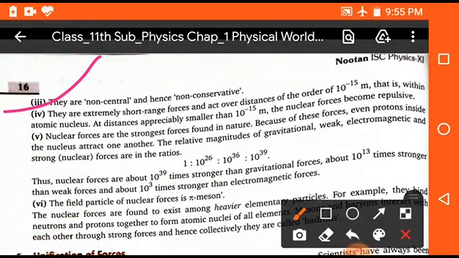They are non-central and hence non-conservative. They are extremely strong range forces and act over distances of the order 10 to the power minus 15 meter, which is very small. Nuclear forces are the strongest forces found in nature. That means these are the strongest forces known in nature. Now, the relation between all the forces like gravitational forces, weak forces, electrostatic forces, and strong forces is 1 is to 10 to the power 26 is to 10 to the power 36 is to 10 to the power 39.